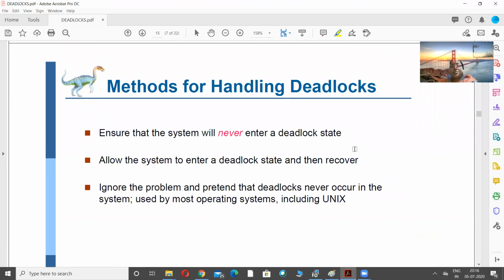As I told you, there are various approaches for dealing with a deadlock: deadlock prevention, deadlock avoidance, and deadlock recovery. Today, I'll be discussing only prevention. The basic principle is that prevention is better than cure. In preventing a deadlock, we see to it that if any one of the four conditions, namely no preemption, hold and wait, circular wait, and mutual exclusion, doesn't hold, then we can prevent a deadlock.